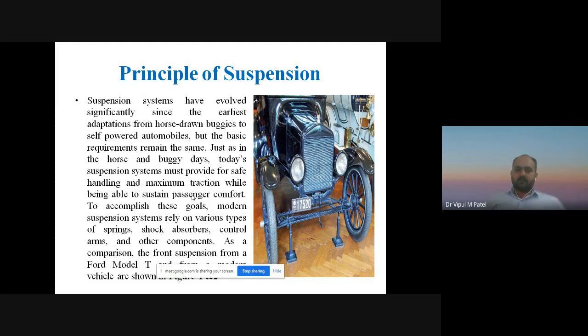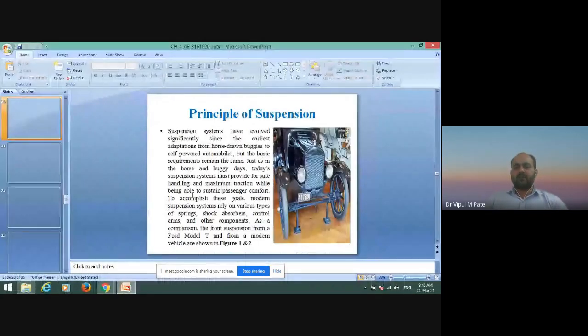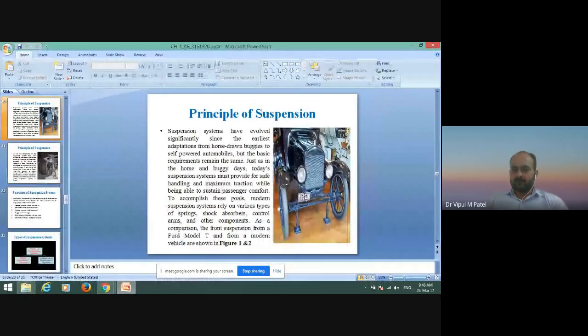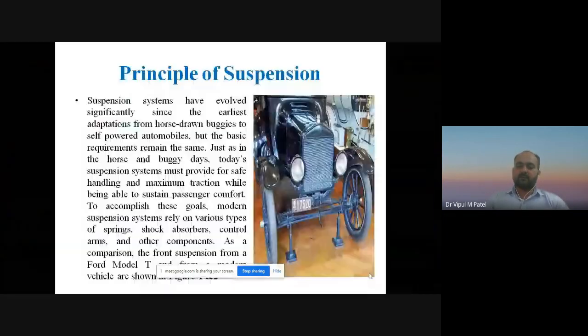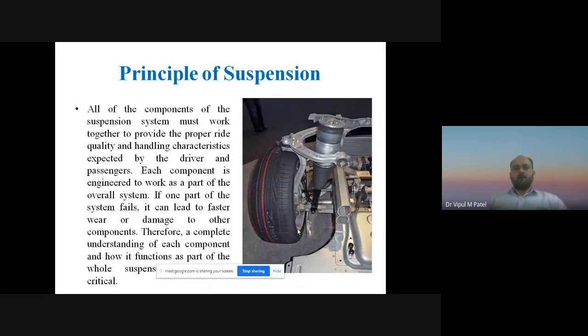As a comparison of the front suspension from a Ford Model T and from the modern vehicle that you can see in this figure. This one is an old automobile vehicle, and now I will show the latest suspension system in the next figure. You can see that all of the components of the suspension system must work together to provide the proper ride quality and handling characteristics expected by the driver and the passenger.